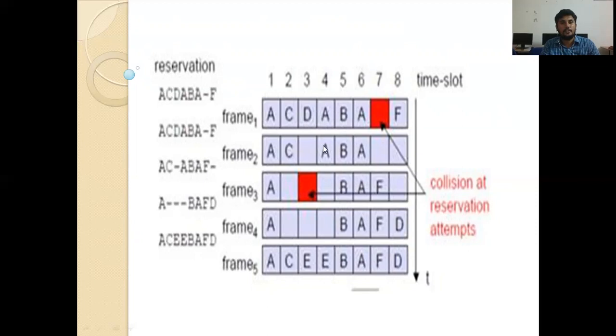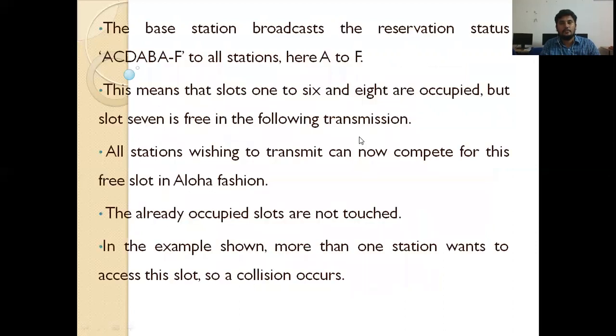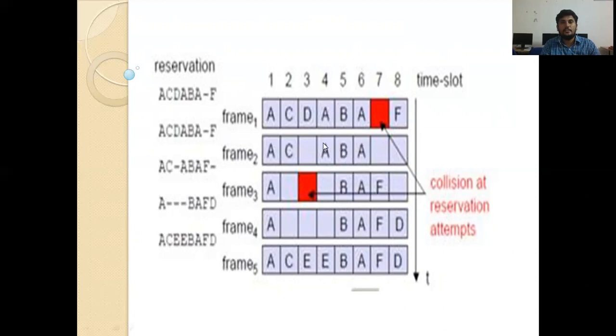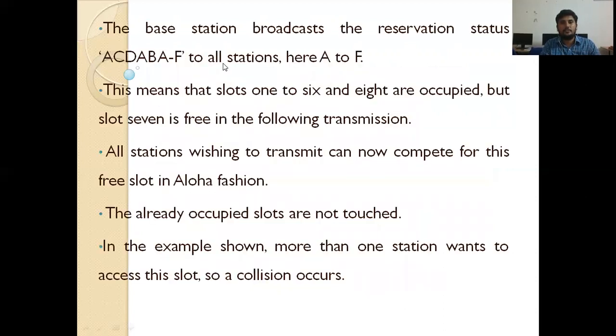In the example shown, there is no possibility of seats occupied by the data slots being taken. If they touched those slots, automatically a collision would occur. The base station returns the reservation status ACDABA-F to all stations.